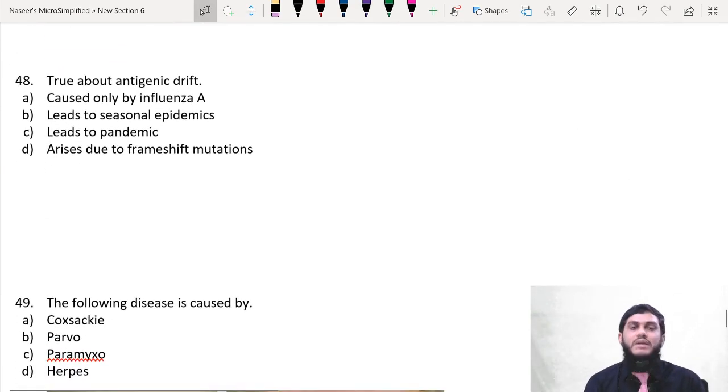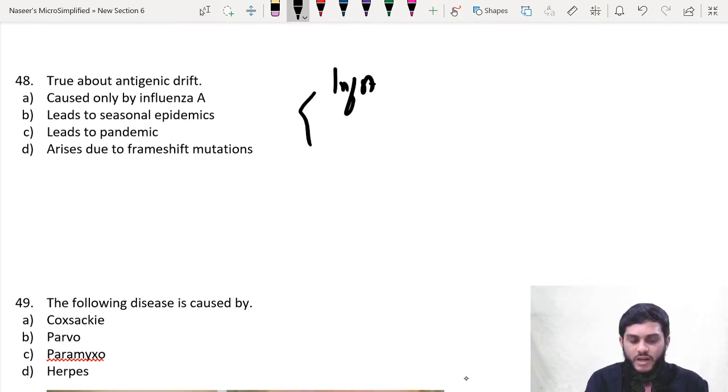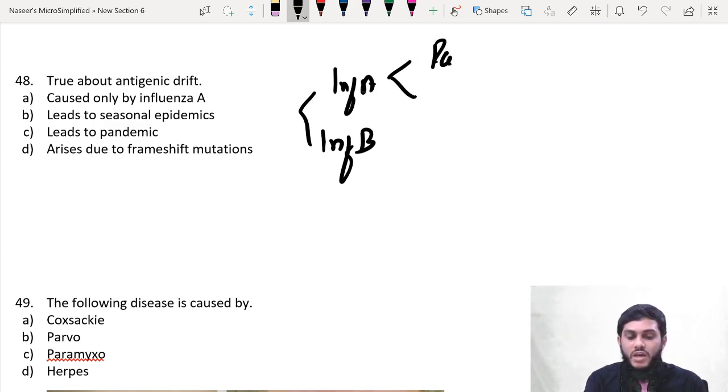Next question, true about antigenic drift. See, there are influenza A and influenza B, right? There are 4 serotypes of influenza. Influenza D causes infection only in animals, so not important. A, B, C are the 3 which cause infection in humans. C is nowadays not causing infection, so A, B are the most common serotypes causing infection in humans. A can cause both pandemic and epidemic, and B can cause only epidemic.